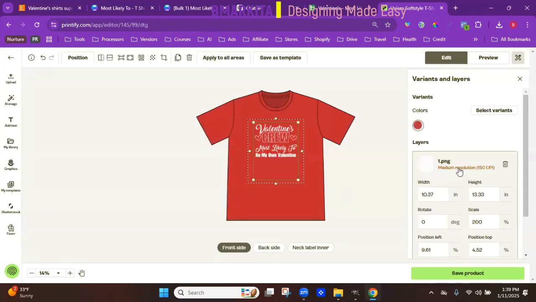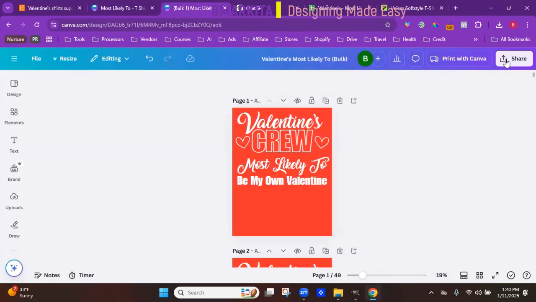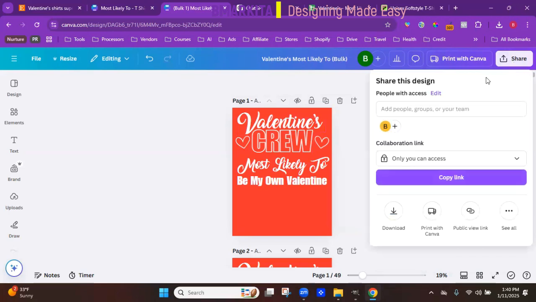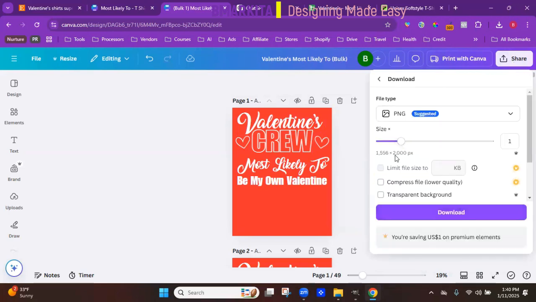Once I got here, one of the downfalls with choosing the standard size over in Canva is that it shows we have a medium resolution. We want the best resolution. So I'm going to go back to Canva, go to share, download, and increase the size.